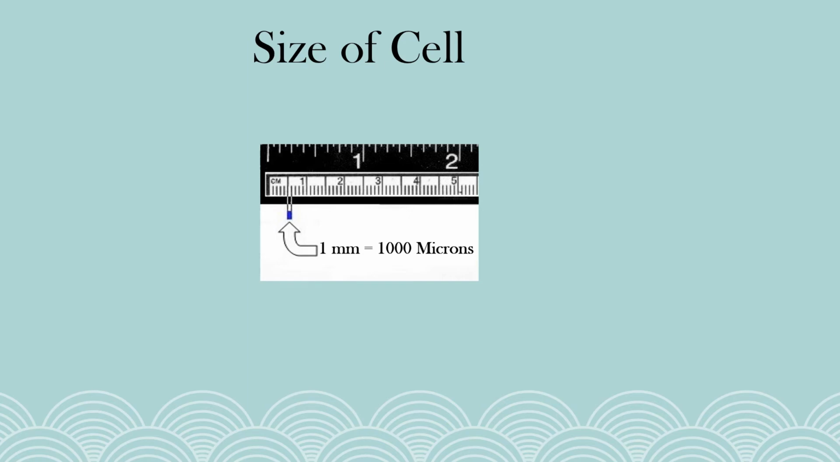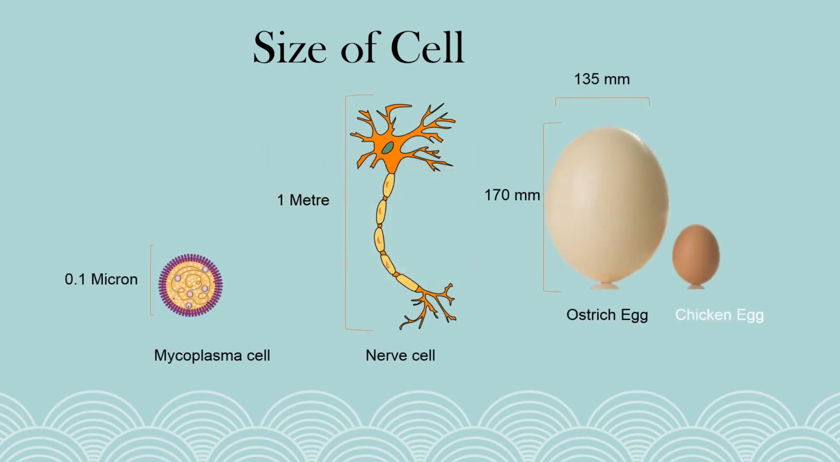The size of a cell can be as small as less than 1 micron and as large as 6 to 12 inches. The smallest cell found is the Mycoplasma cell, which is a type of bacteria that measures just 0.1 micron in diameter. And the longest cells are nerve cells, sometimes called neurons, which measure about a meter in length. And the largest cells are represented by eggs of birds.